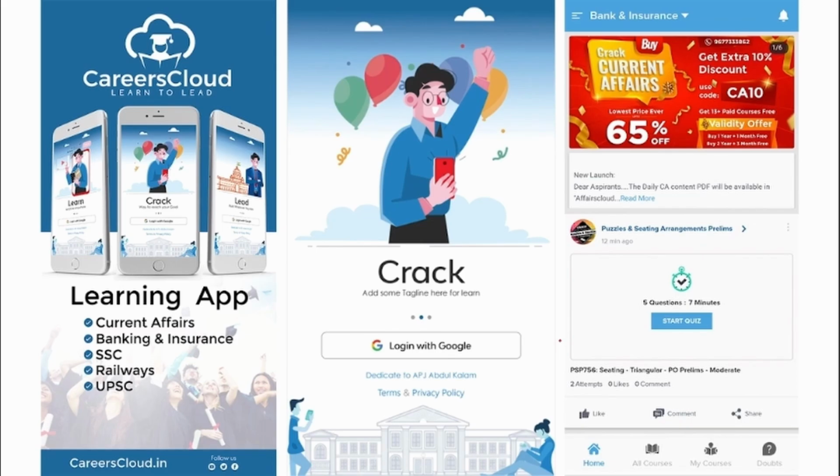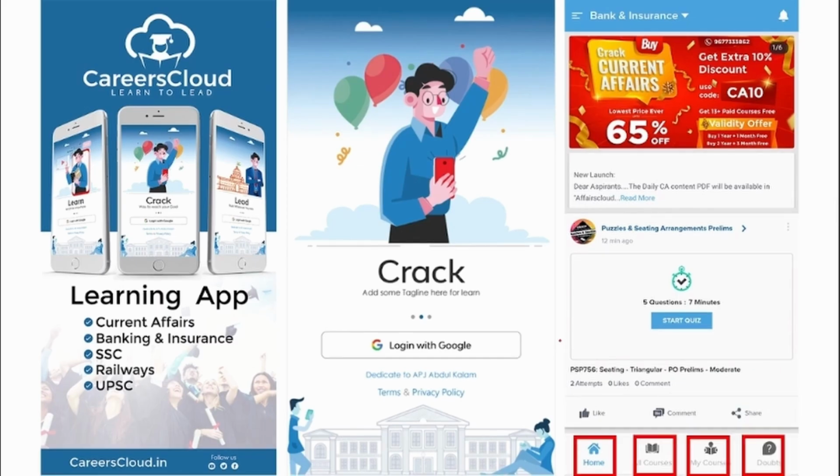And once you have logged in, you will be redirected to this page where you will be getting this UI. And there will be options for home, all courses, my courses and doubt section in this application. You will be getting multiple PDFs, multiple content on daily basis that will be enhancing your learning.